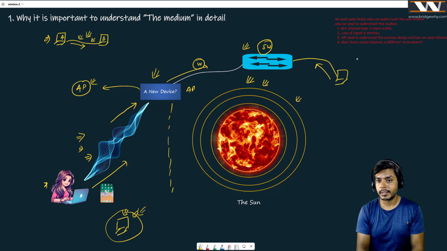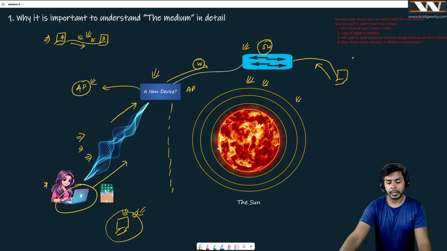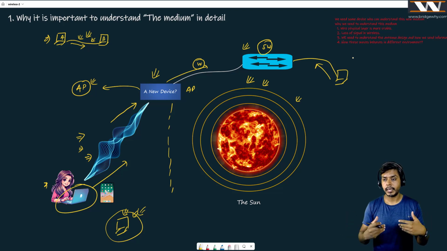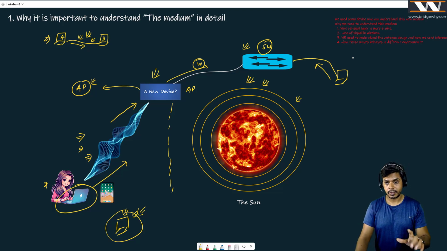And we need to understand this energy. Similarly, this laptop, whatever Anjali is having, believe me, it contains some antennas in it, which are radiating energy, which are sending energy continuously, right? We need to understand where this energy or where my data is going, because at the end of the day, I will be sending my data over this energy. And the process is known as modulation.